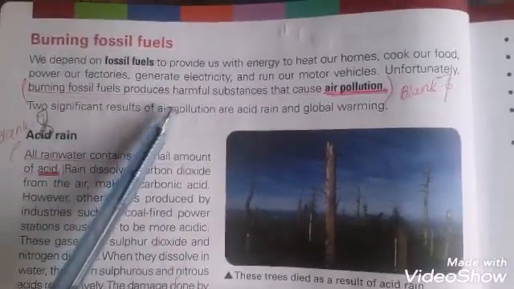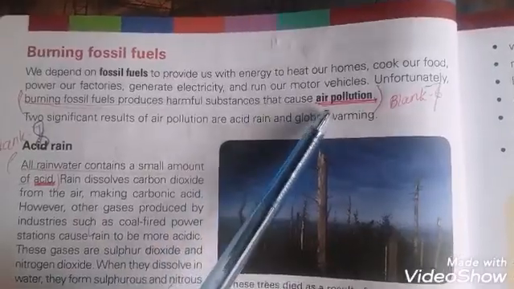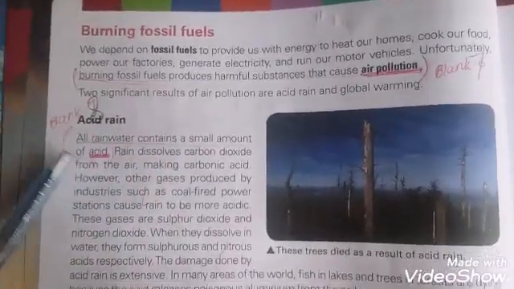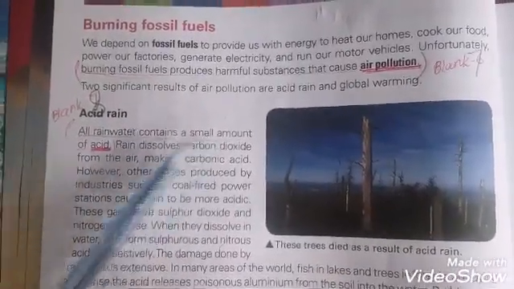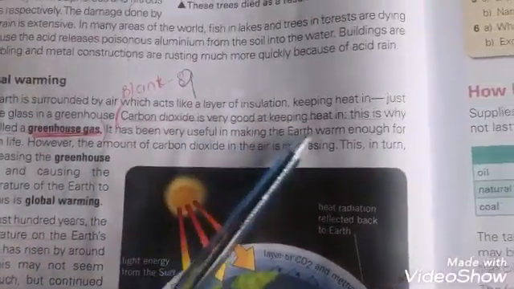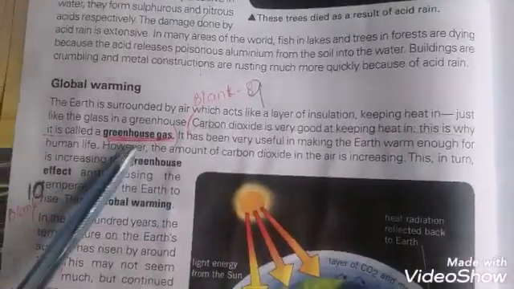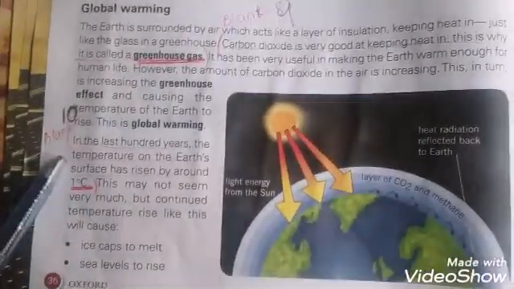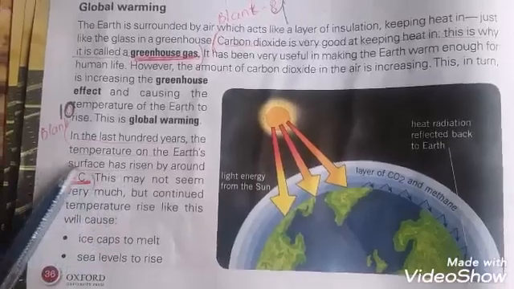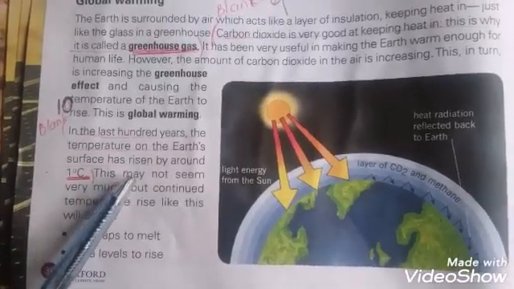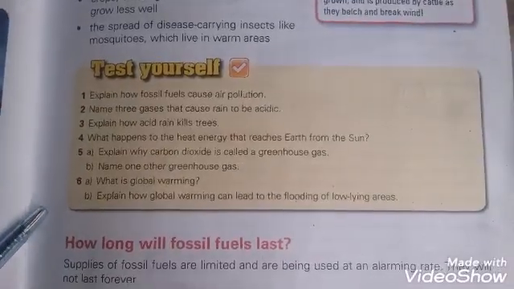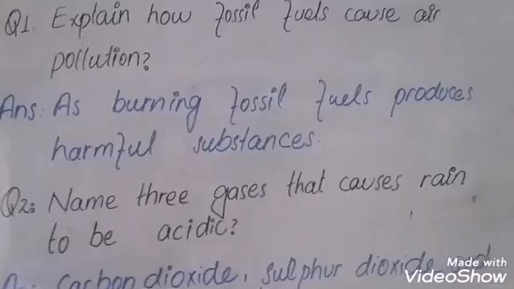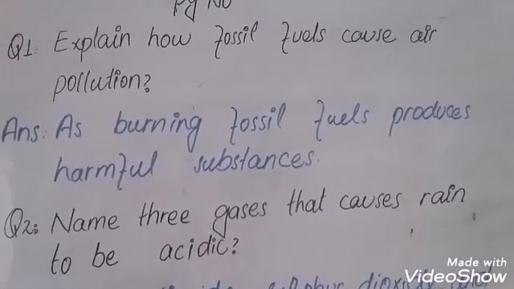Now, mark the blanks. Blank number 7: Burning fossil fuels produces harmful substances that cause air pollution. Blank number 8: All rainwater contains a small amount of acid. Blank number 9: Carbon dioxide is very good at keeping heat in. That is why it is called a greenhouse gas. And blank number 10: In the last 100 years, the temperature on the earth's surface has risen by around 1 degree C.